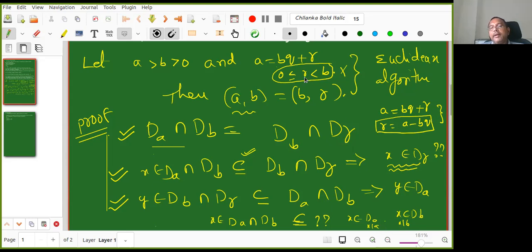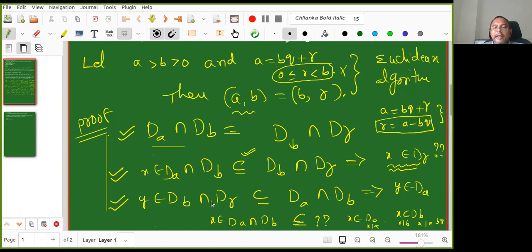There I am using the hypothesis given. Otherwise I cannot prove it. We know one result: whenever X divides two integers, then it divides their combination also. In fact, X divides A minus BQ also. But what is A minus BQ? That is R, given from the hypothesis. Here only I am using the hypothesis; until now I was not using it. If X divides B, then X divides A minus BQ. This is from the result. So in fact, I proved that this is a subset of this.